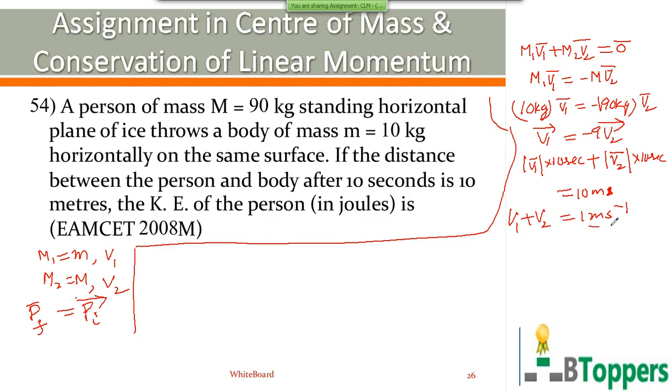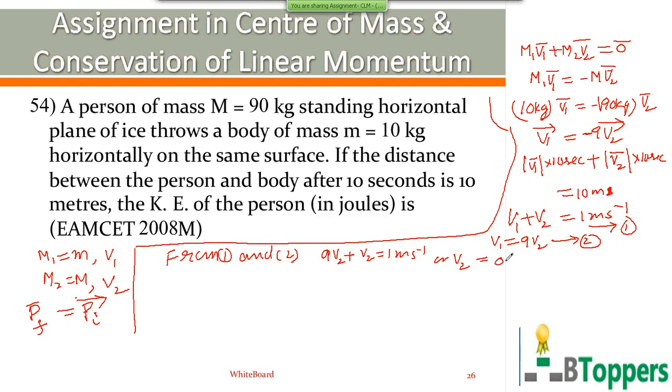But V1 in magnitude is equal to 9 times V2. The negative sign indicates that the two velocities are opposite. So when you consider the magnitudes, you can write V1 to be 9 times V2. You can substitute the value of V1 from the second equation into the first equation. So 9V2 plus V2 is equal to 1 meter per second. To simplify this, you get V2 equal to 0.1 meter per second.